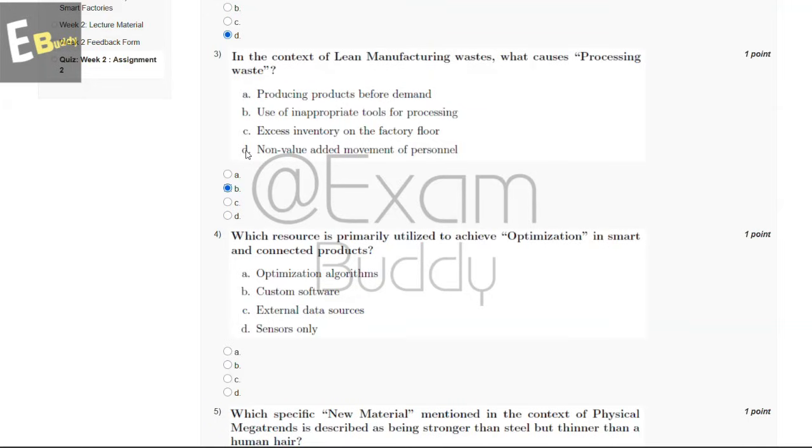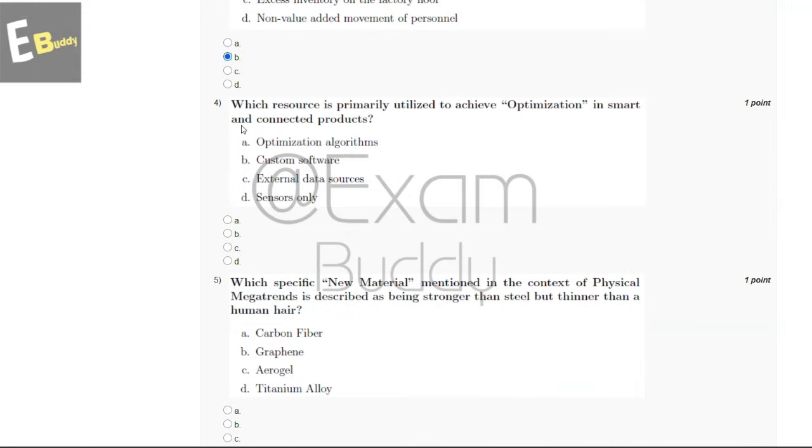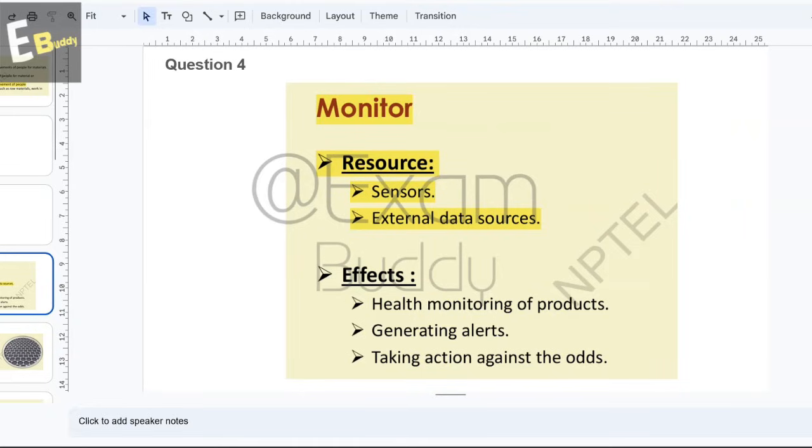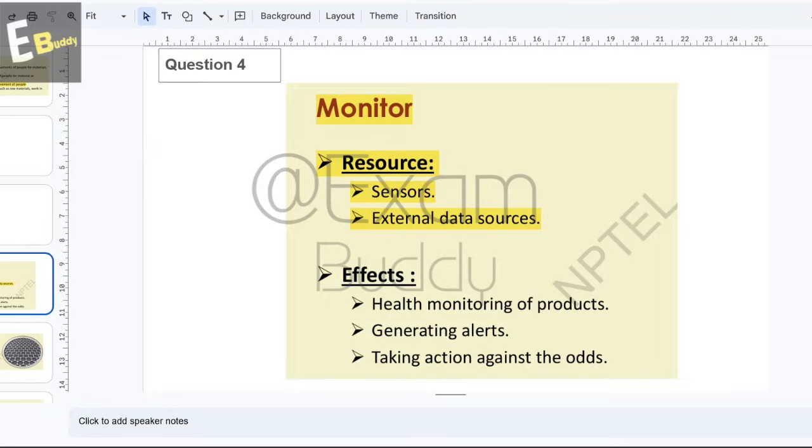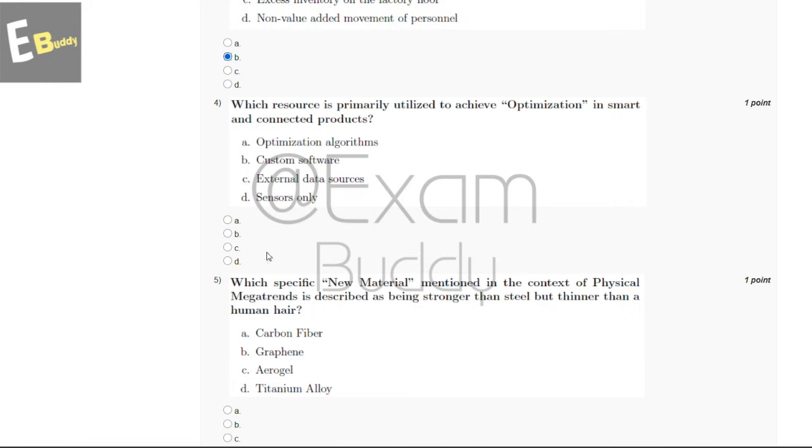And now let's go to our question number 4. Which resource is primarily utilized to achieve optimization in smart and connected products? So these are the options: optimization algorithms, custom software, external data sources, sensors only. So now let's check the explanation. So explanation says monitor, resource, sensors, external data sources. So the answer of our fourth question is C, external data sources.